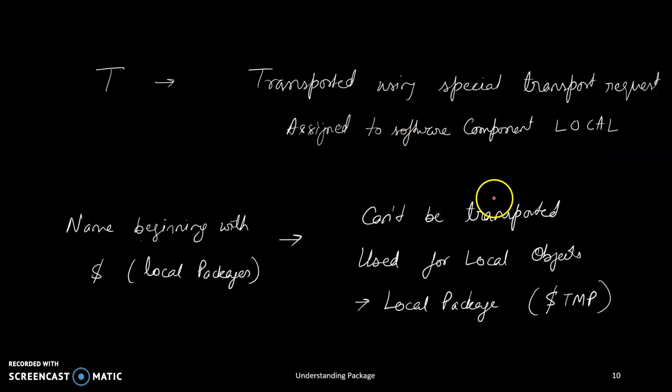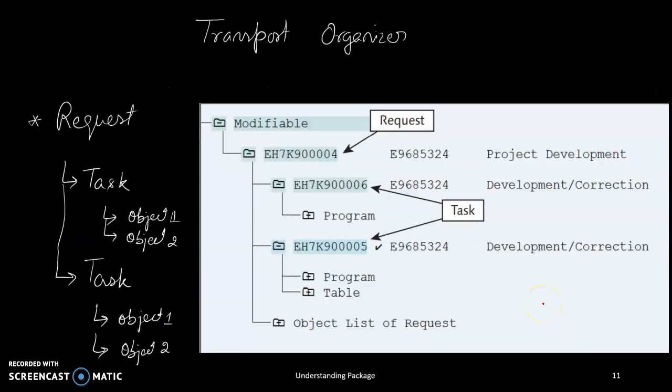Suppose you are developing a package but you have not created a package tree or anything, it will be stored in a default package called the local package, with the name starting with $TMP. This is one tree structure where the different requests are created. Inside the request, tasks are created. So inside one request you can see two tasks being created.